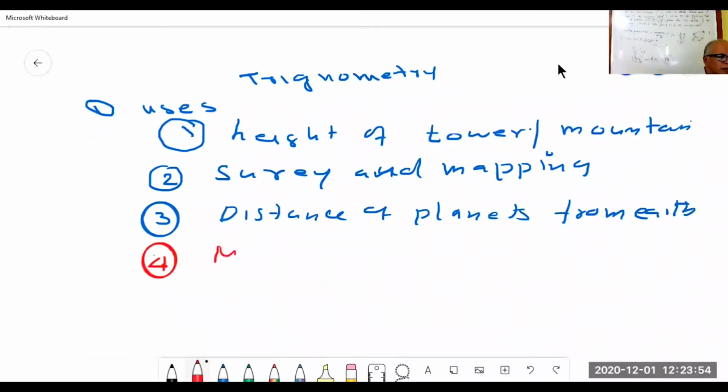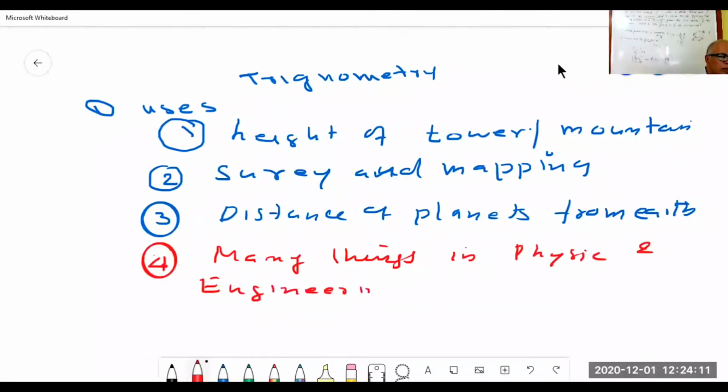Many things in physics and engineering are based on the concept of trigonometry. I can't go into details, it is so big.